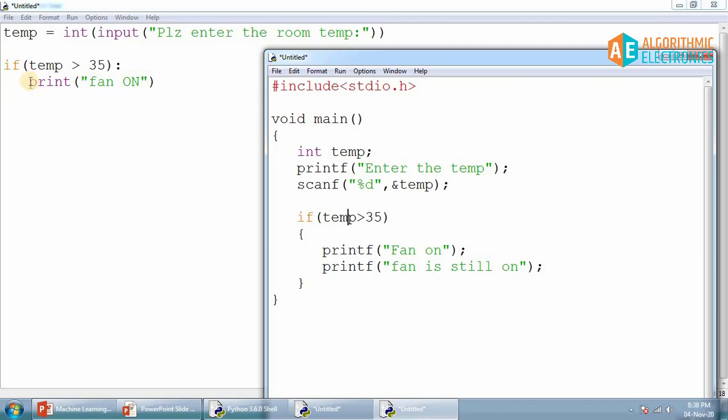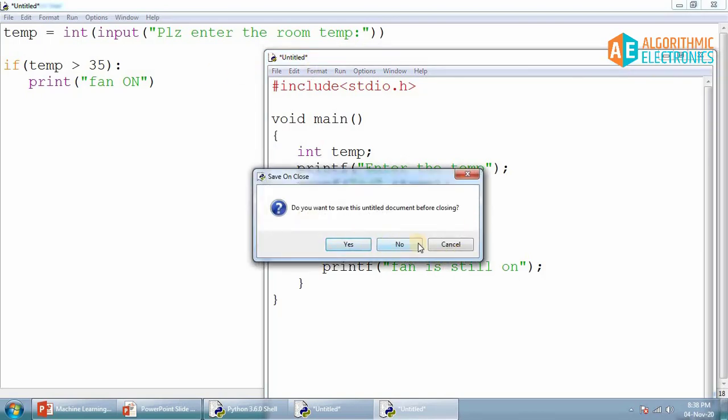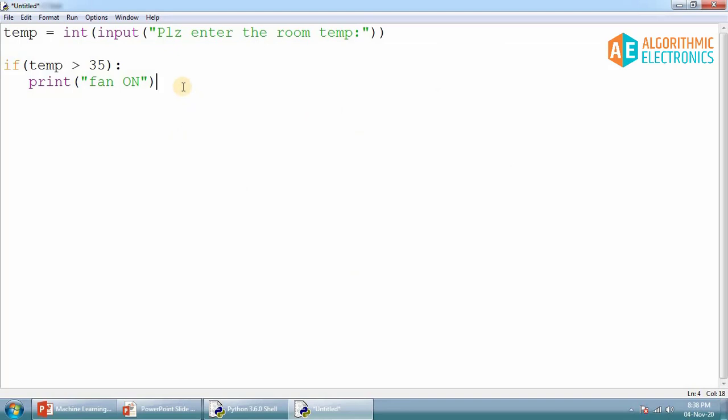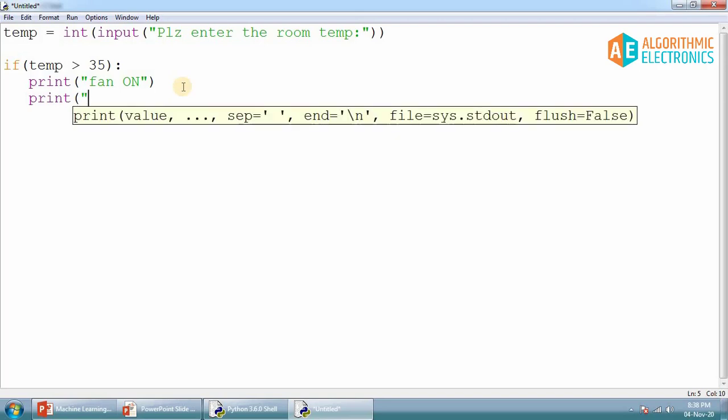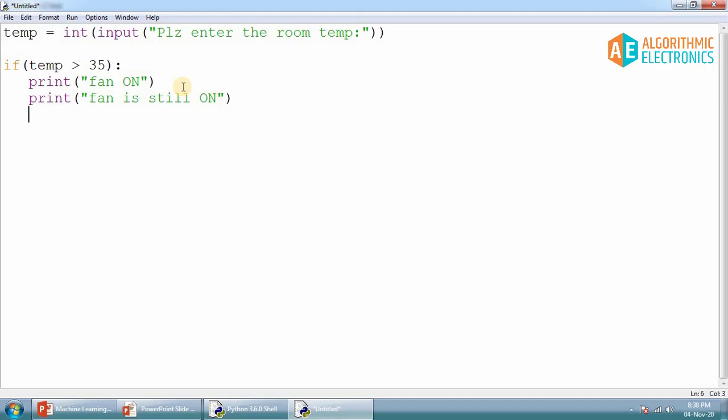If the statement is shifted right by some spaces, that means it is part of this if statement. Let's try to understand this again. I'm not saving this code. If you write one more statement like print, "fan is still on", again this statement is part of the if statement.